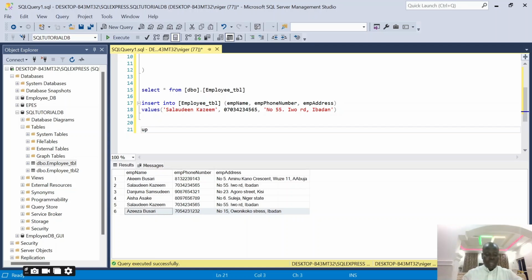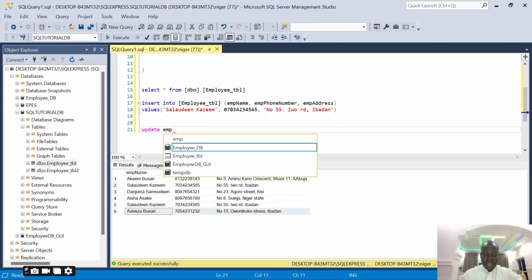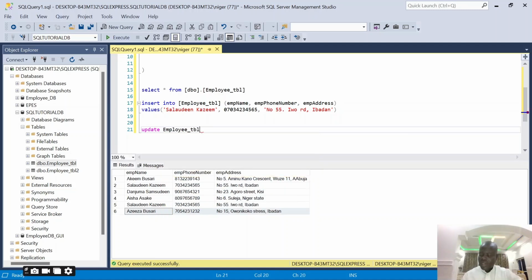Update, as I've told you before, is not case sensitive. Update, what am I trying to update? The table I want to update. And what table am I updating? The employee TBL. I can type it here, or copy and paste it. If I don't want to do that, by the time I start typing employee, you can see it shows me, but it's the table I want, not the TB. So I'll select employee TBL. So you can see I want to update this table. What am I doing?